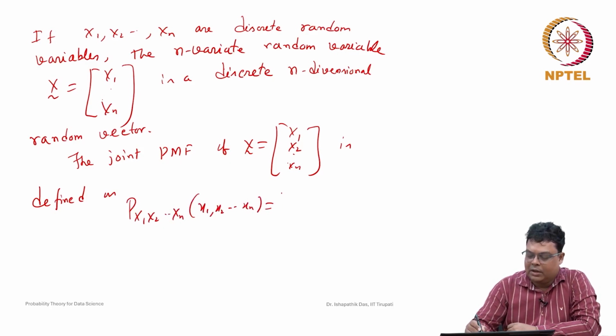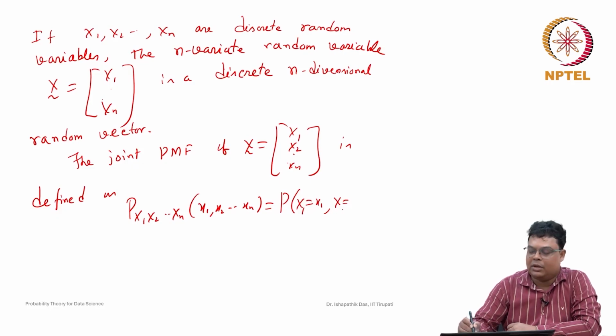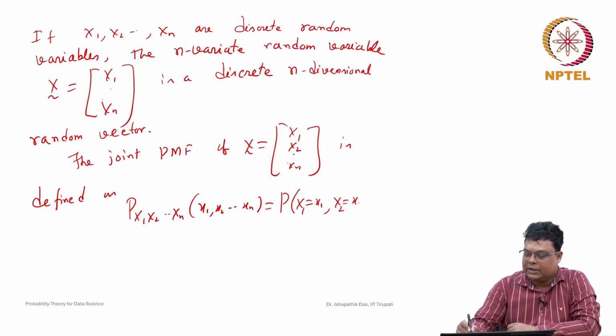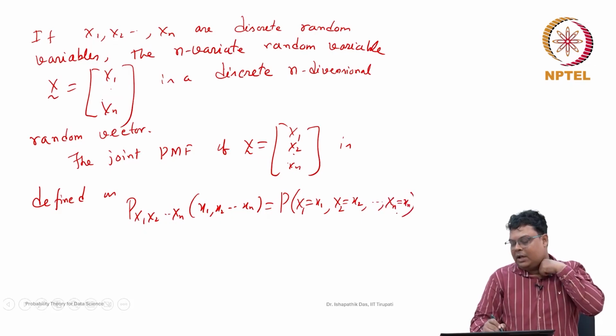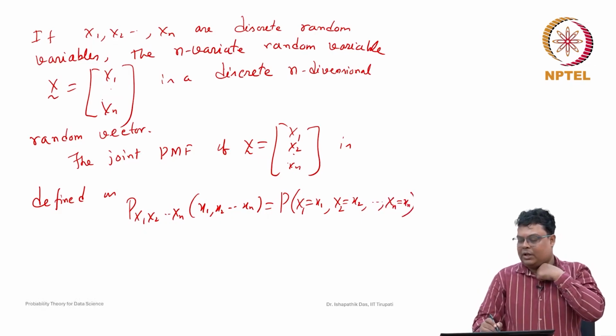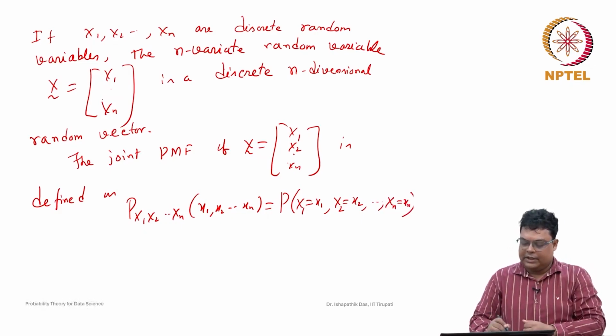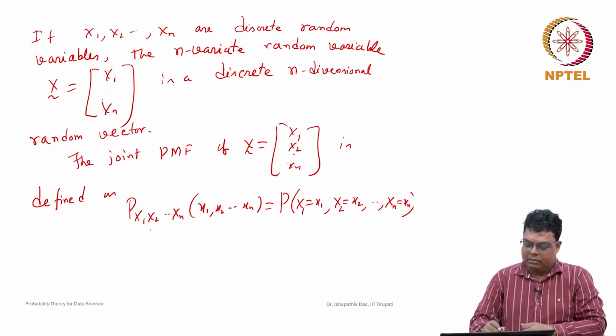This is nothing but the probability that the random variable capital X1 takes the value small x1, random variable capital X2 takes small x2, and so on, Xn takes the value small xn. So this is the probability that X1 takes value x1, X2 takes value x2, and so on. This is the joint probability mass function.